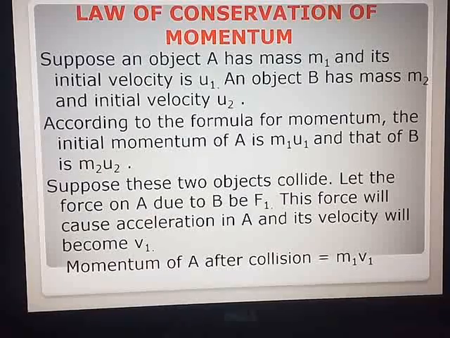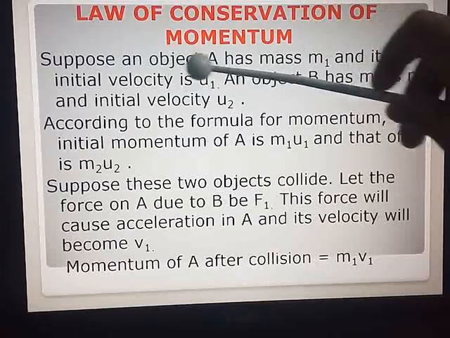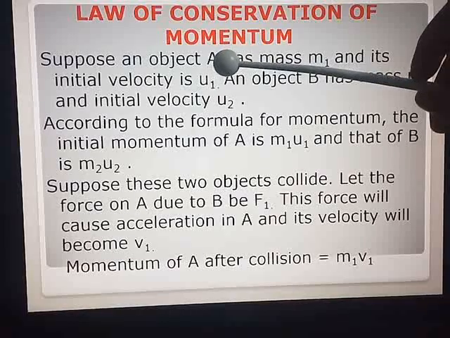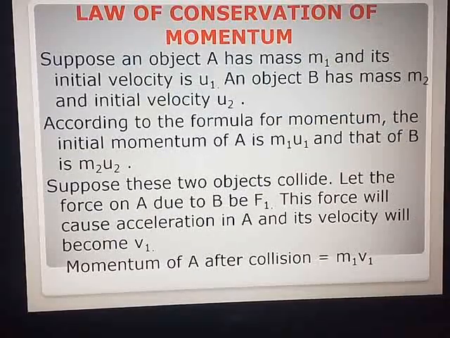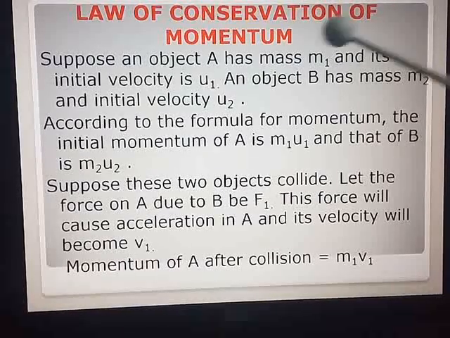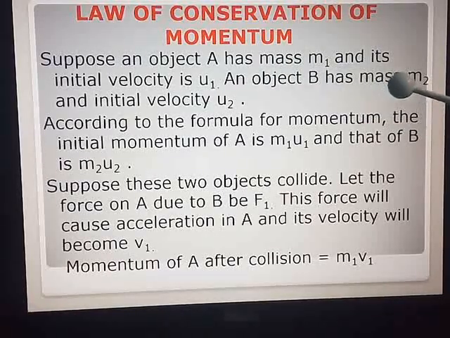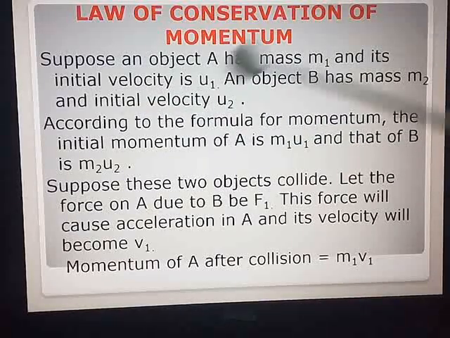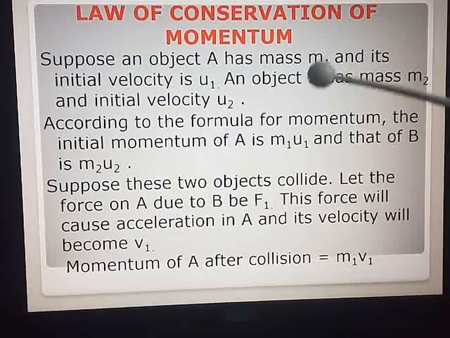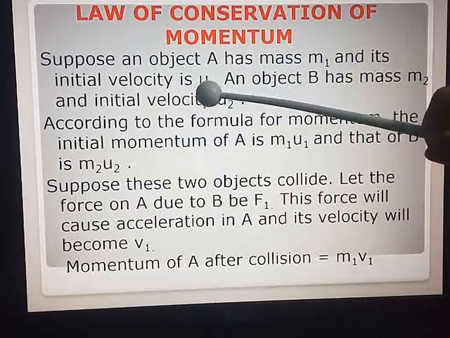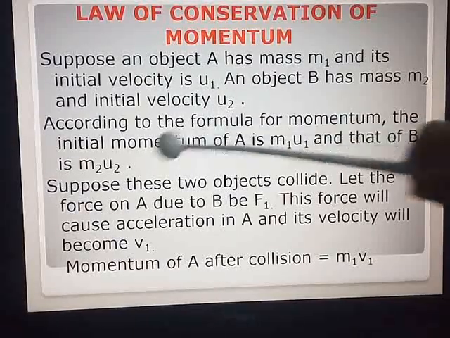Here we have to consider two objects. Suppose object A has mass m1 and the initial velocity of that object is u1. You take another object B, which has mass m2 and initial velocity u2. According to the formula for momentum, mass into velocity, the initial momentum of A is mass of A, that is m1, multiplied by velocity of A, that is u1,